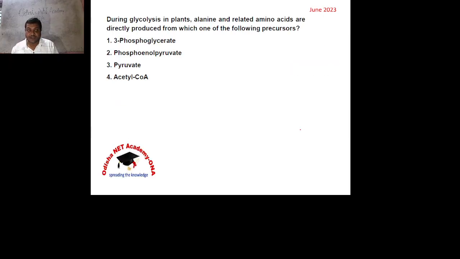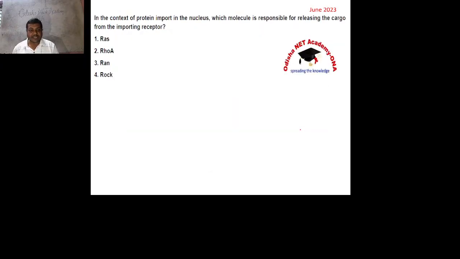Got the idea? Then during glycolysis in plants, alanine and related amino acids are directly coming from where? These are directly coming from pyruvate. Pyruvate plus ammonia gives you alanine. Okay, so next, in the context of protein import in the nucleus, which molecule is responsible for releasing the cargo from the importing receptor?